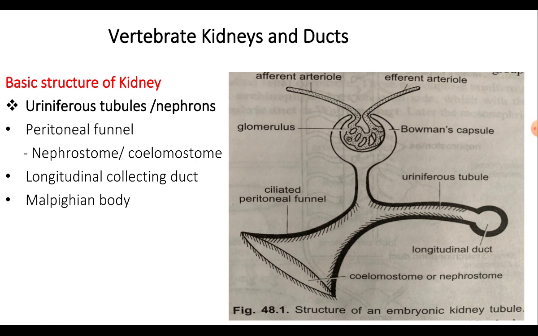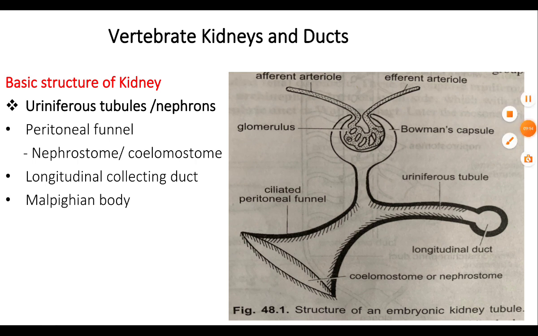The second part is the convoluted ciliated tubule opening into a longitudinal collecting duct, which in turn runs laterally and opens into the cloaca. And the third part is the Malpighian body or the renal corpuscle. The Malpighian body has a double-walled Bowman's capsule enclosing a network of the blood capillaries called the glomerulus, where the filtration of blood takes place.